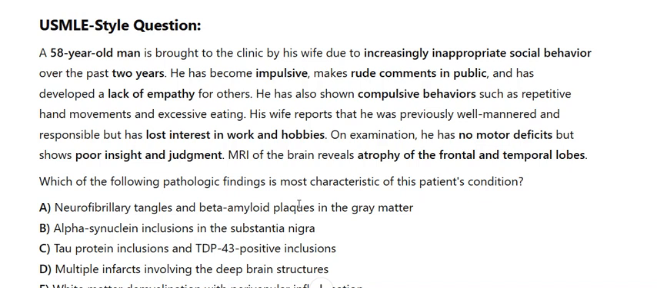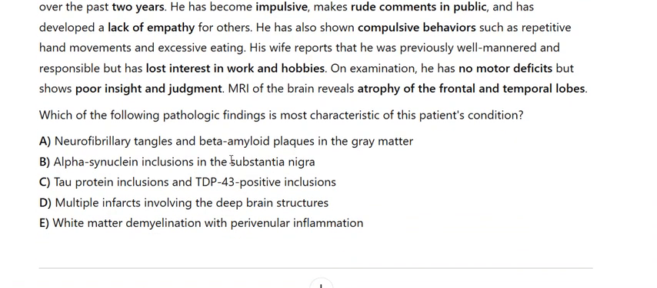A. Neurofibrillary tangles and beta amyloid plaques in the gray matter. B. Alpha-synuclein inclusions in the substantia nigra. C. Tau protein inclusions and TDP43 positive inclusions. D. Multiple infarcts involving the deep brain structures. E. White matter demyelination with perivenular inflammation.